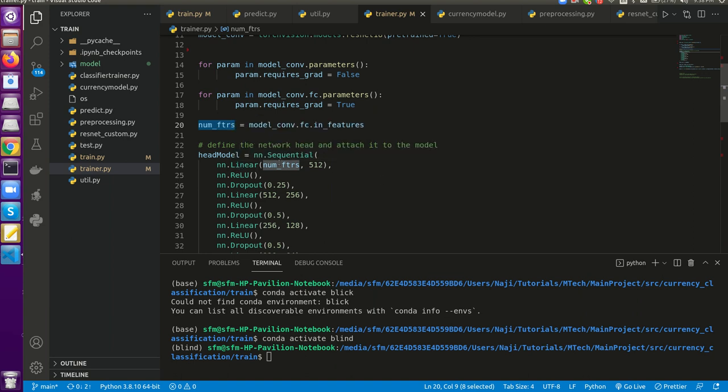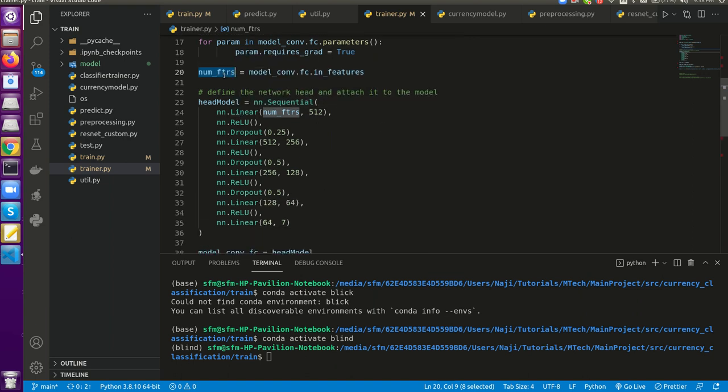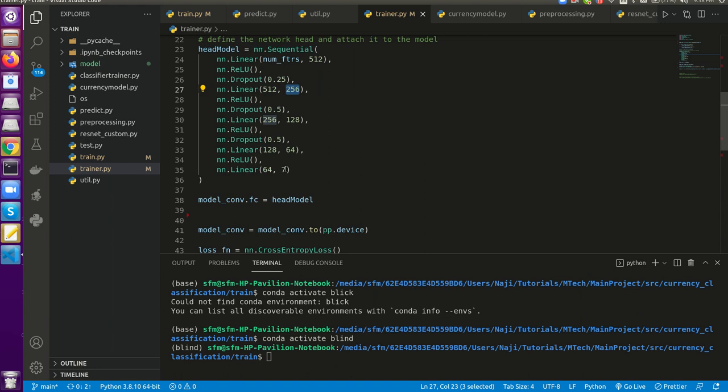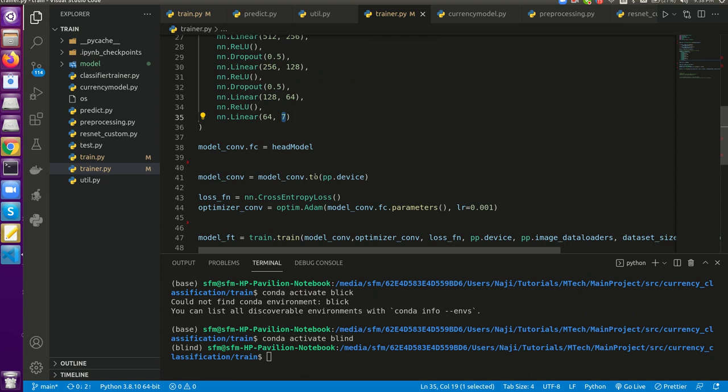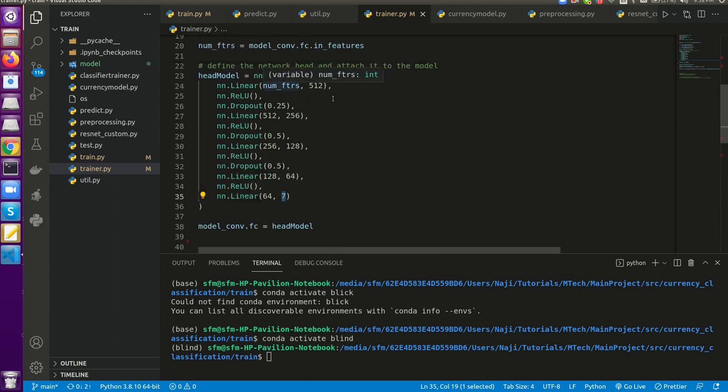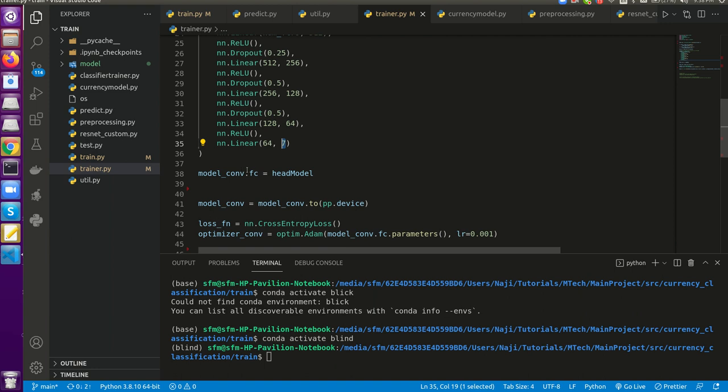This number of features is used here as an input feature. We have designed a custom FC layer, so it is a little deep. I have used 512, then 512 to 256, 256 to 196. In between we have used ReLU and dropout, and finally we are outputting 7 classes. So this head model, this particular sequential thing, I set as the fully connected layer.